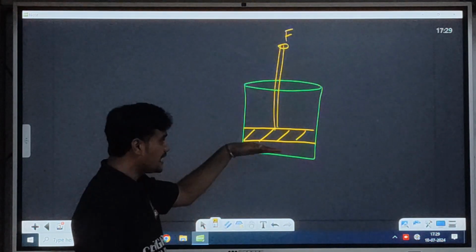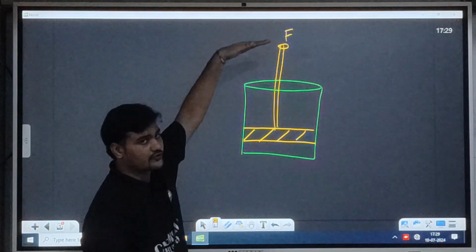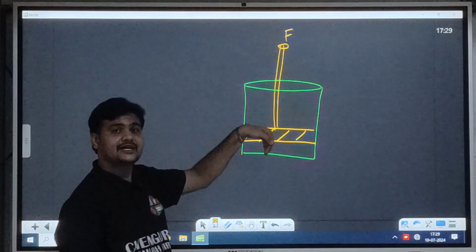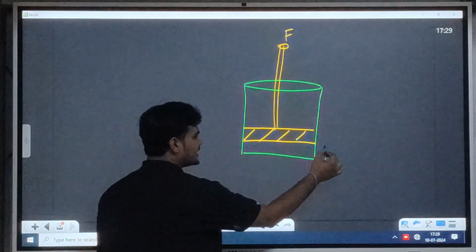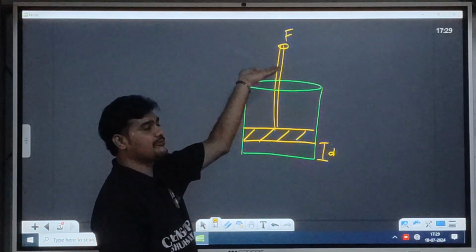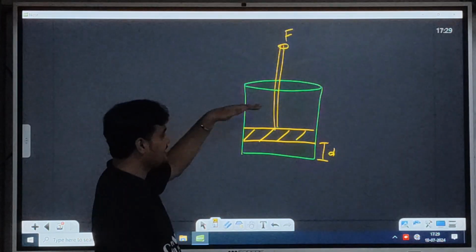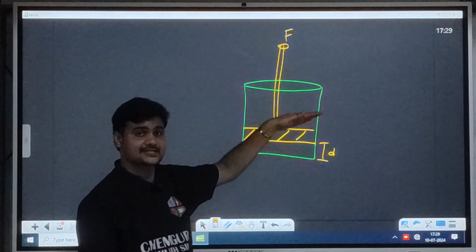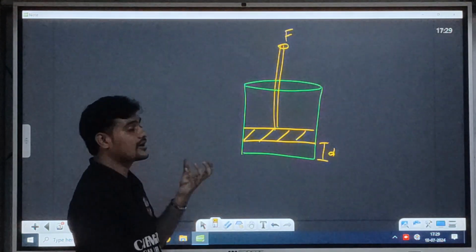If I want the volume to expand, then I have to apply force in the upward direction. If I want to decrease the volume, then I apply the force in the downward direction. So what happens? The distance will change. If d is the distance and I apply force upward, then it will change. It means the volume is expanding. If I decrease the distance, then it is compression.